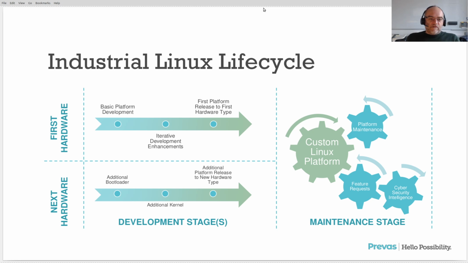Then new hardware occurs, because in our opinion, industrial Linux systems need to live for 10 years or more, because that is what most industrial systems do. It needs to be reproducible. We also already mentioned that. Otherwise, you wouldn't be able to run it on a development server. And it should be upgraded on a regular basis.